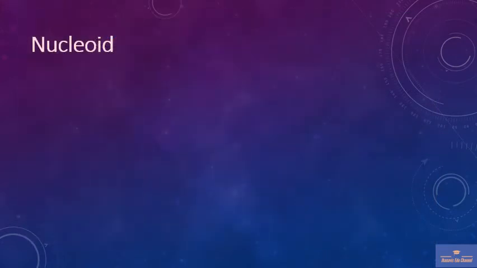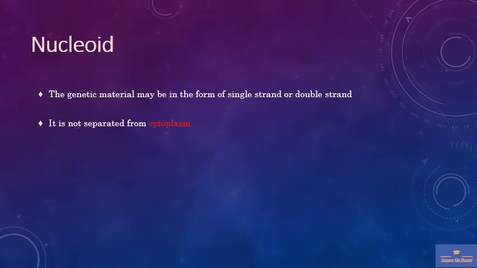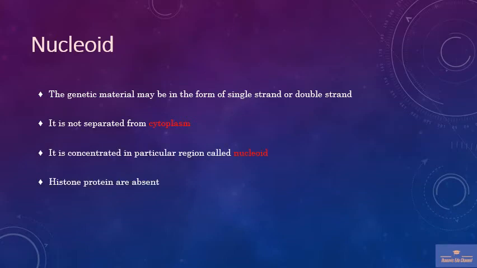In the nucleoid region, the genetic material may be in the form of single-stranded or double-stranded DNA. It is not separated from the cytoplasm. It is concentrated in a particular region called the nucleoid. Histone proteins are absent. There are three different types of RNA: messenger RNA, transport RNA, and ribosomal RNA.